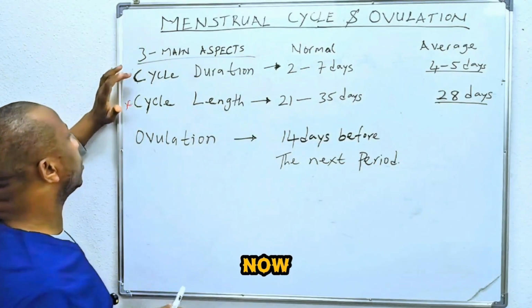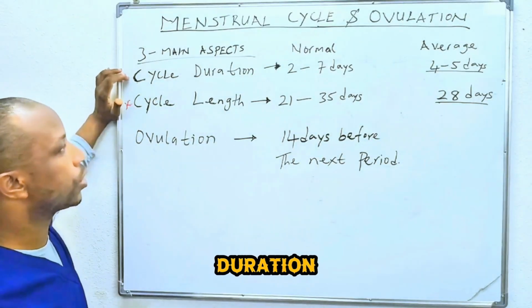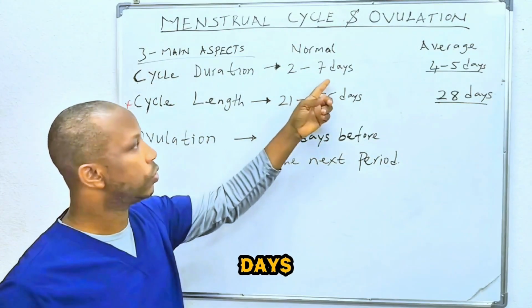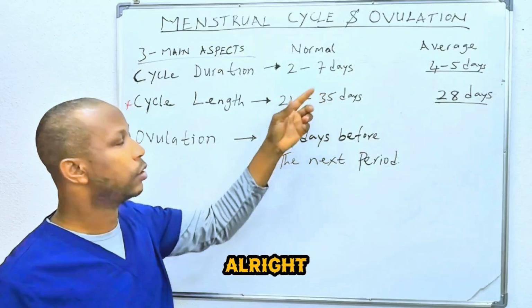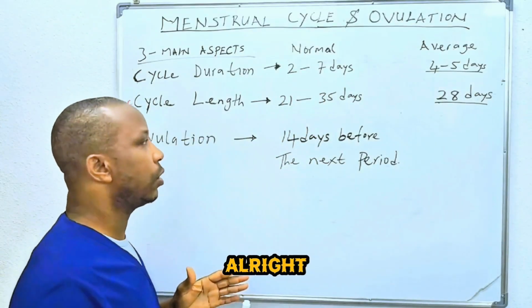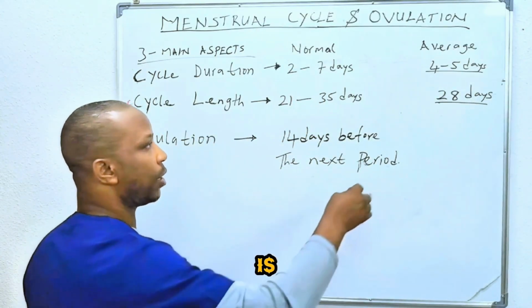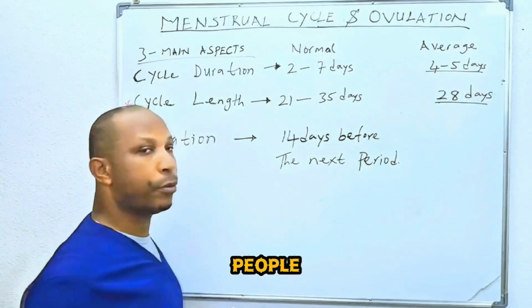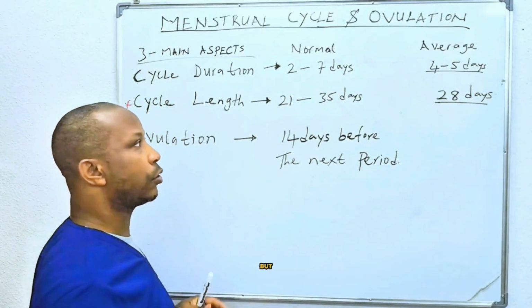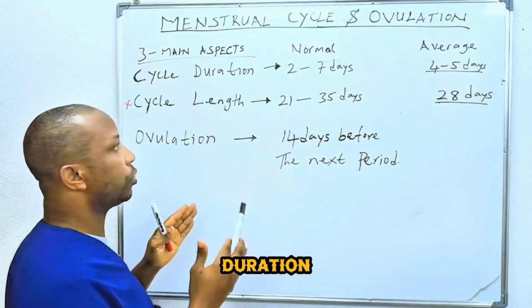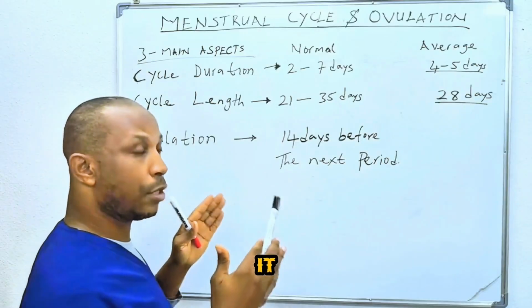Now, the normal cycle duration ranges between 2 days to 7 days. So, this is the normal, 2 to 7 days. The average is about 4 to 5 days for most people, but if you have a menstrual cycle duration between 2 to 7 days, it means normal.